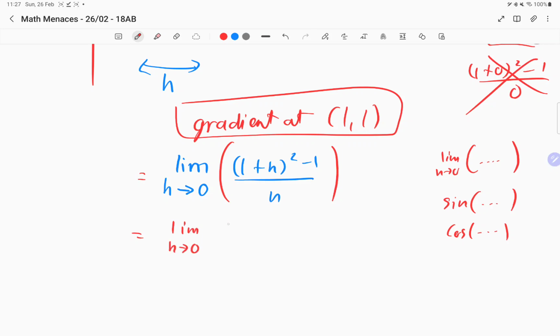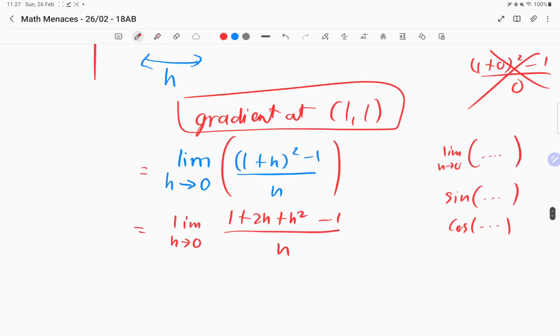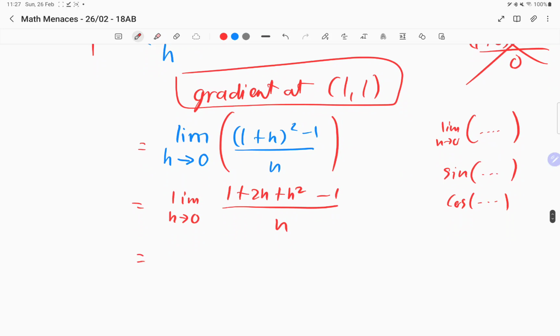So lim h equal to 0 of, expand that, will be 1 plus 2h plus h squared, minus 1, over h, right? It's just a squared. And so then you get 2h plus h squared over h, because then you get rid of the 1. Yes, correct. So these two will cancel off. So that will be lim of h tends towards 0 of 2h plus h squared over h.